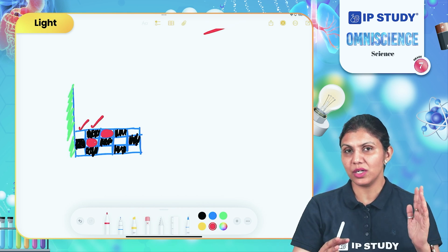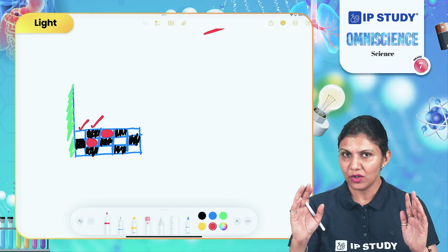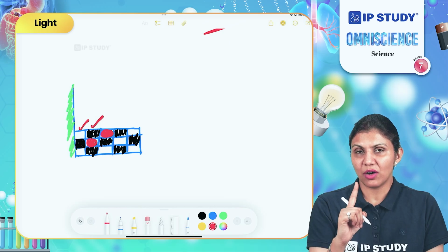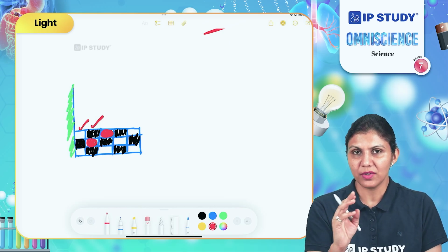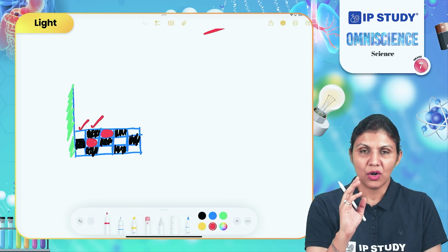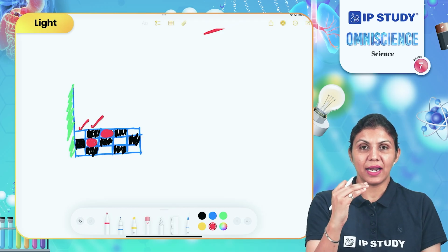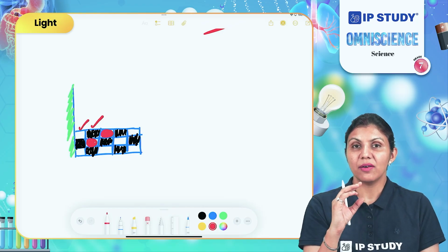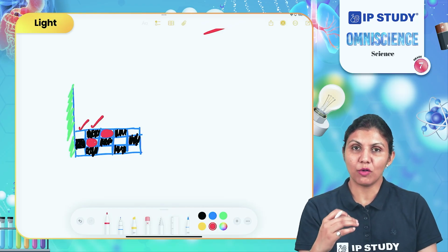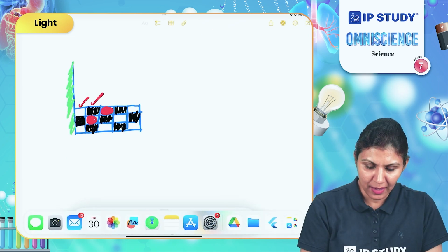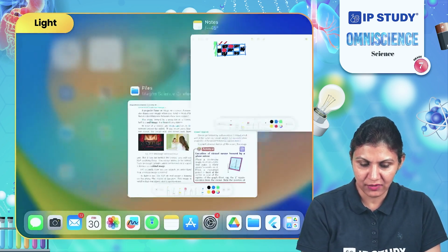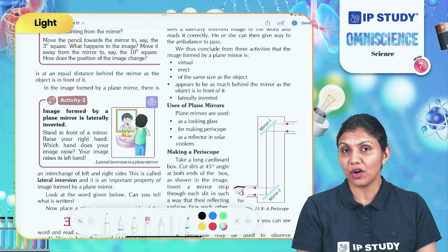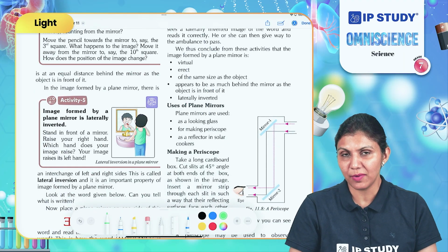Means the image is only showing you the exact shape and size of the object. So here what we learned is that the image always has the same size, shape, and color as the object has. Also, it is formed at the same distance from the mirror, behind the mirror, as the distance where the object is kept in front of the mirror. What happens when an object is placed in front of curved mirrors? In that case, images are not formed the same as the images formed in the plane mirror.